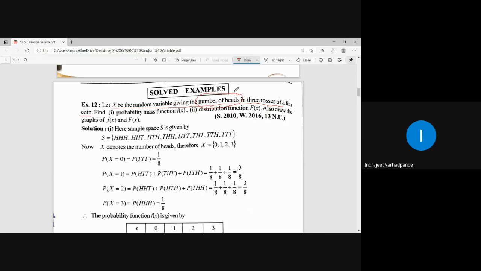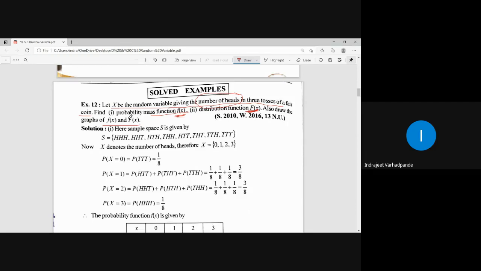A coin is tossed 3 times, or 3 coins are tossed simultaneously. The outcome of both random experiments is going to be the same. Find the probability mass function denoted by small f of x, the distribution function capital F of x, and draw the graphs of small f of x and capital F of x.